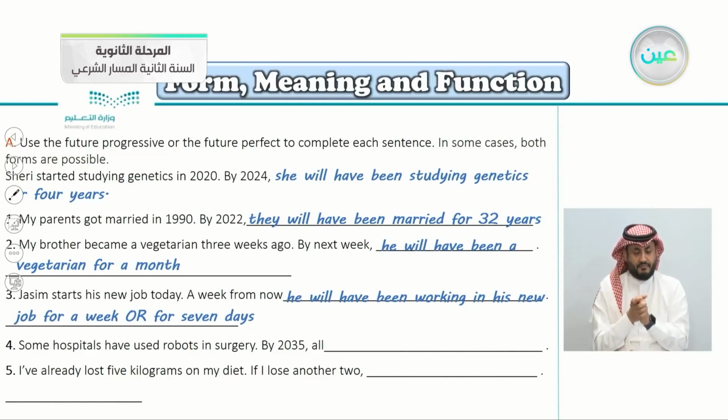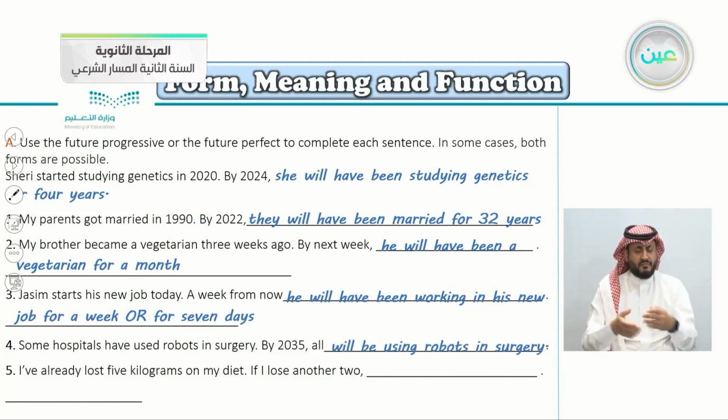Number four, some hospitals have used robots in surgery. By 2035, some hospitals have used robots in surgery. By the year 2035, this is almost 12 or 13 years in the future. So let's see the answer here. All will be using robots in surgery, because now some hospitals, but in the future, all hospitals will be using robots in surgery.